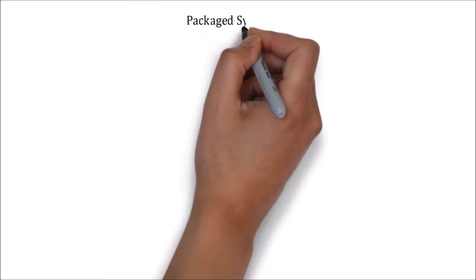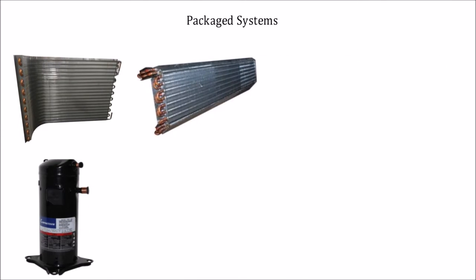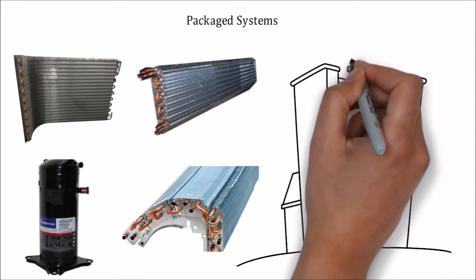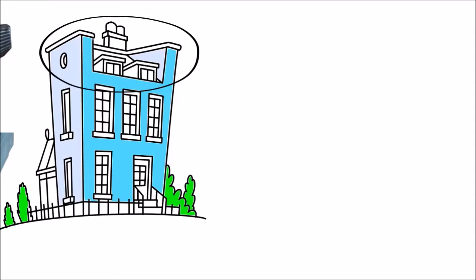Packaged systems. This system has a compressor, condenser, evaporator, and coils. Although the system can be placed near the home foundation, the best location for it is the roof.